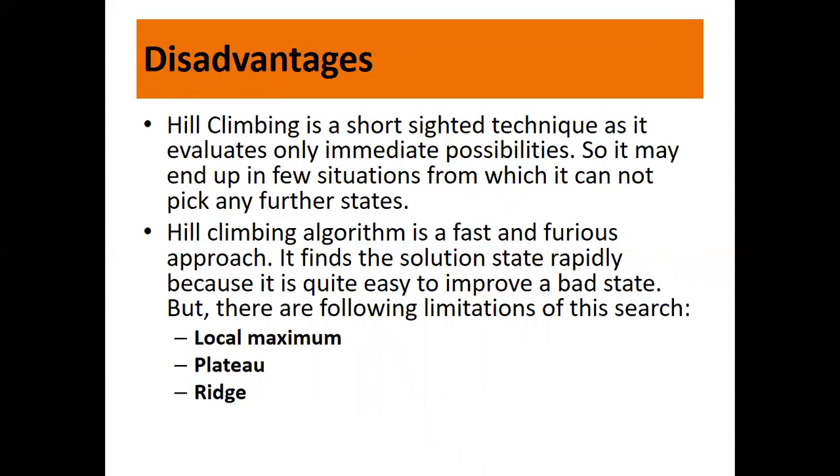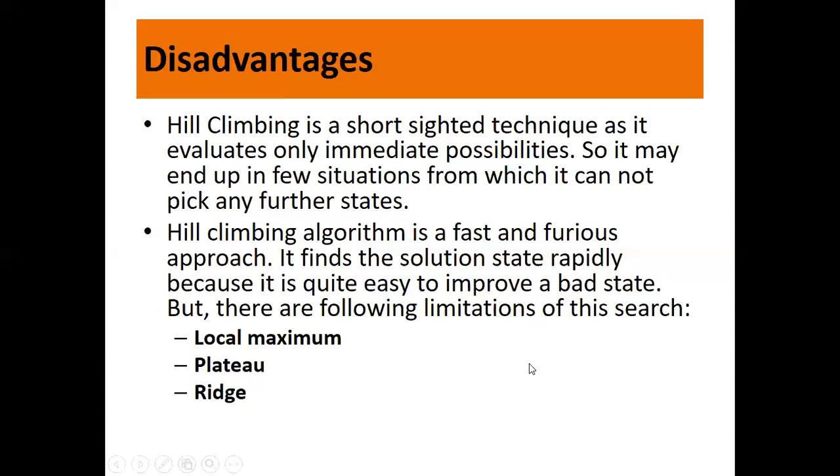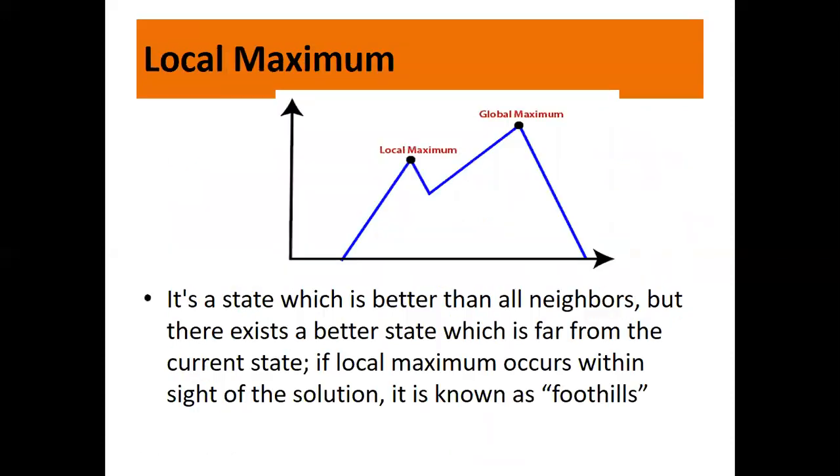It finds the solution state rapidly because it is quite easy to improve a bad state. But there are some limitations to this search, like we have local maximum. As you have already seen, this is just an example of local maximum, right? A plateau and a ridge. Let us look at them again.